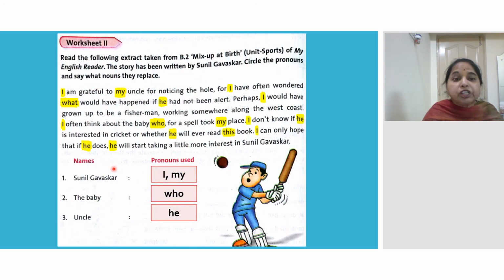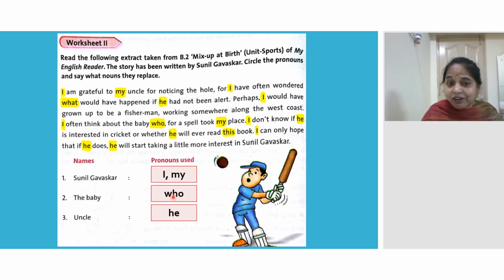Now coming to worksheet number 2. Read the following extract taken from Mix Up at Birth, Unit Sports, of My English Reader. The story has been written by Sunil Gavaskar. Circle the pronouns and say what nouns they replace. Now circle all the pronouns. Very easy it is. And say what words we have used for Sunil Gavaskar, and for the baby. It's different, I told you.